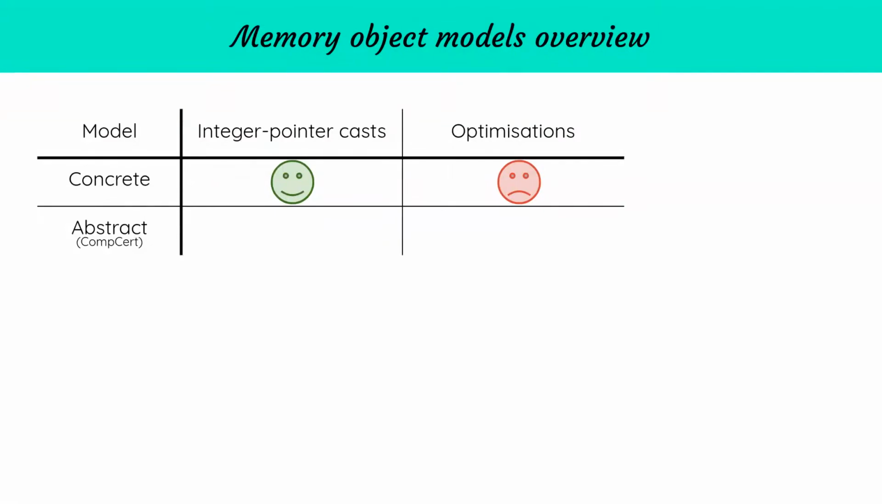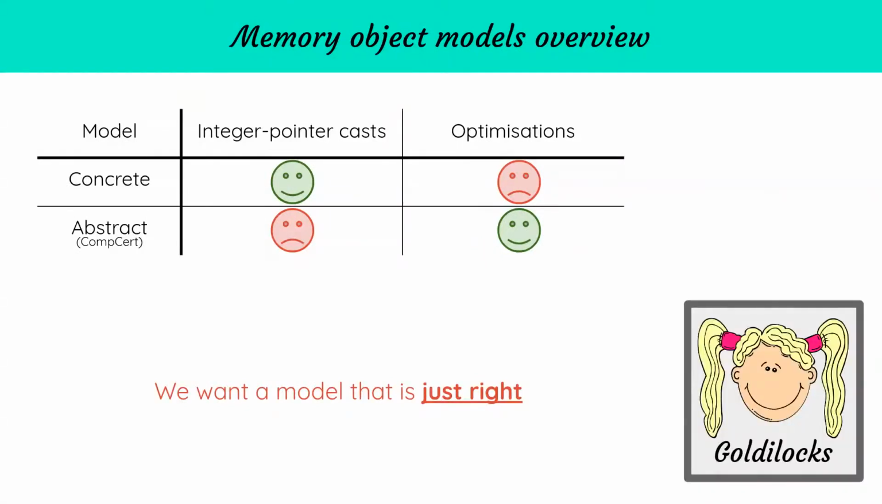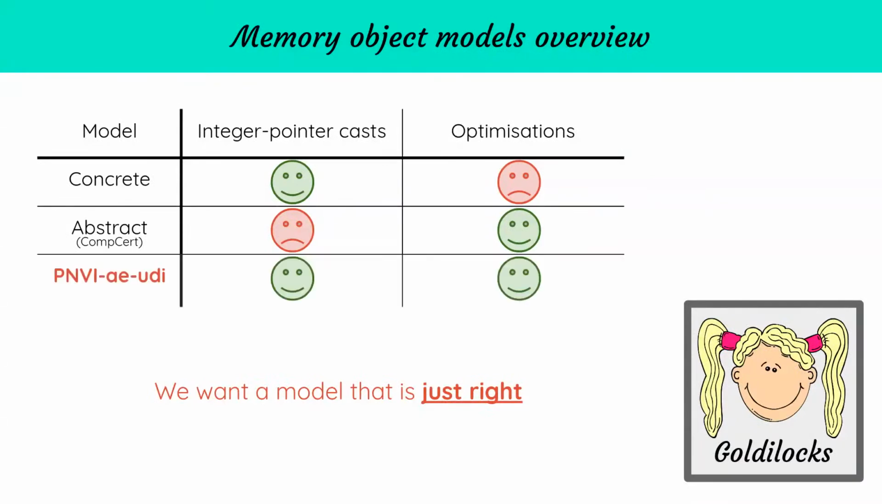Dually, in a completely abstract model, where pointers are abstract entities, many standard optimizations are justified, but code like our pointer tagging function is not supported. So, in a way, the concrete model is too concrete, the abstract model is too abstract, and what we want is something in the middle that is just right. And that's what we've called a Goldilocks memory model. In fact, there has already been quite a bit of previous work on the design of such Goldilocks models, and amongst them is PNVI-ae-udi, or PNVI for short, and that is the model upon which our work is built.